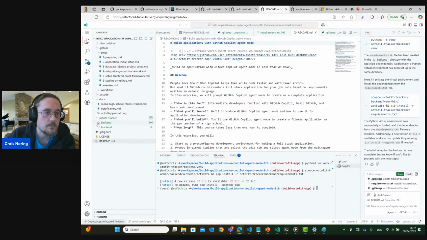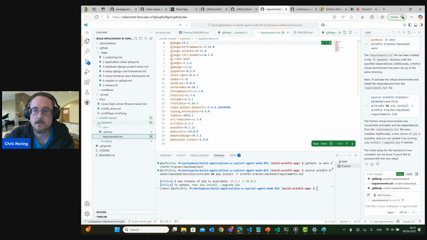Let's see in the backend quickly here if there was actually a requirements.txt file. Yes, there was. And you can see that there's a symbol here, right? You see the symbol here, the dot within the square. That means that we need to hit keep here for this to actually happen. And let's see, anything on the front end here? No, everything is good. The files are updated.